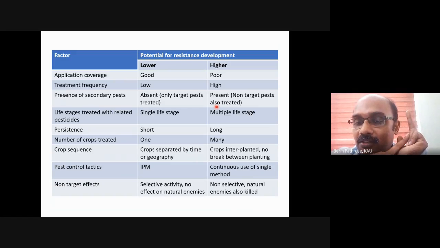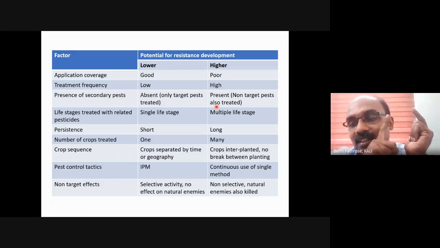In Rabi, we will spray chickpea, again targeting Helicoverpa. In summer, we will spray tomato, again targeting Helicoverpa. So in all three seasons, Helicoverpa is exposed to pesticide, and again the chance of development of resistance is more.